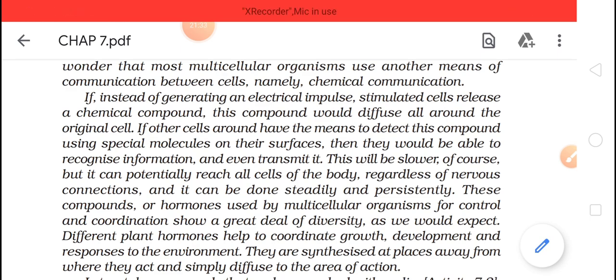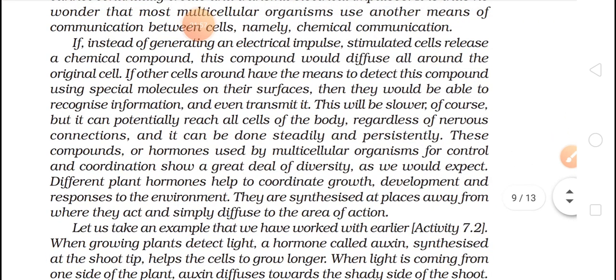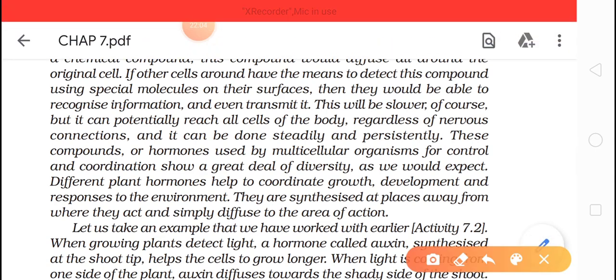These compounds or hormones used by multicellular organisms for control and coordination show a great deal of diversity as we would expect. Different plant hormones help to coordinate growth, development, and response to the environment. They are synthesized at place away from where they act and simply diffuse to the area of action. Now what they are telling about is one thing which is helping in chemical communication, and that is the hormones.